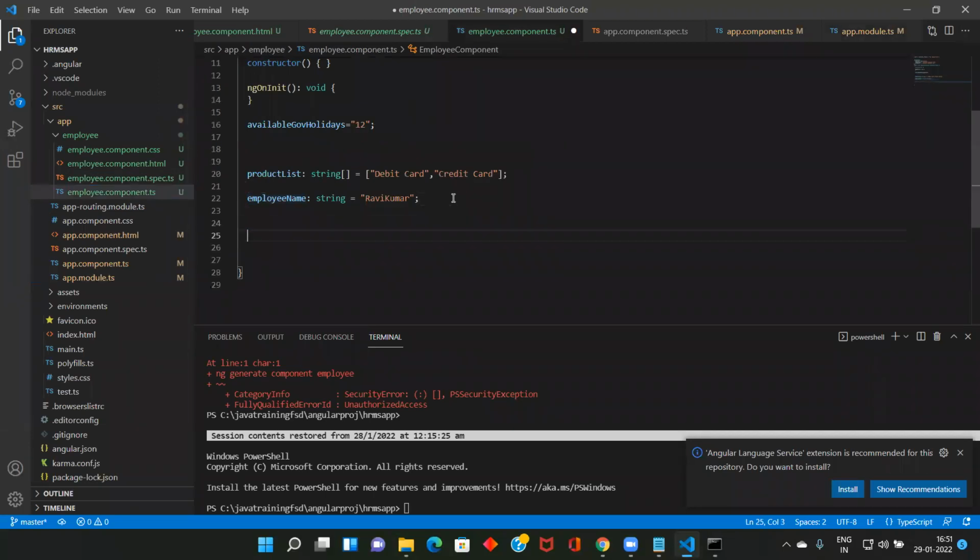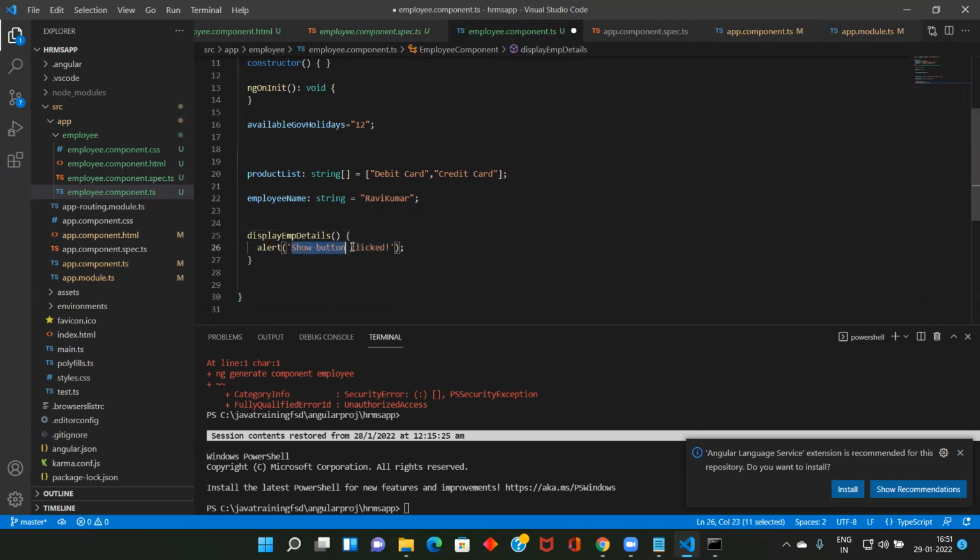You know how to declare a variable or method. Display, submit employee or something. So I created one method.